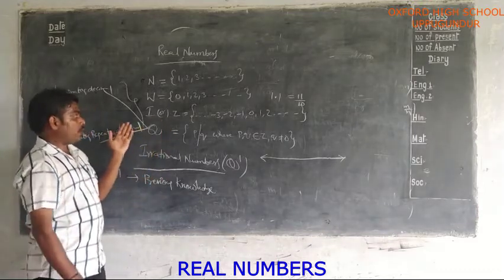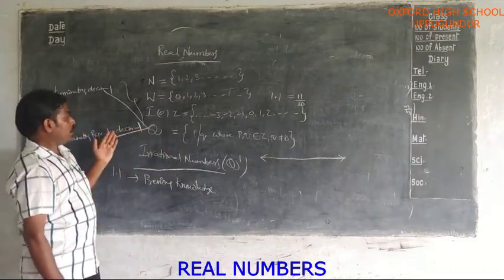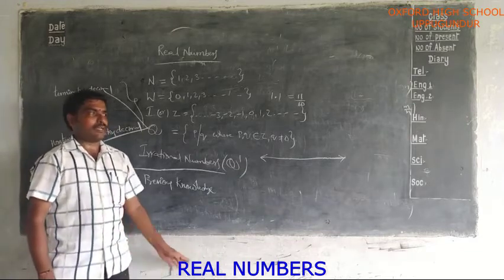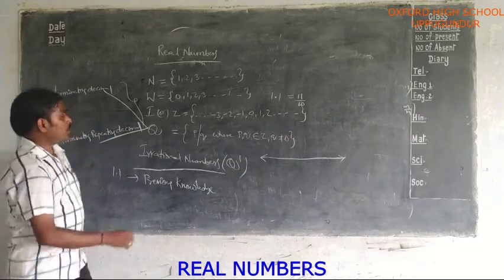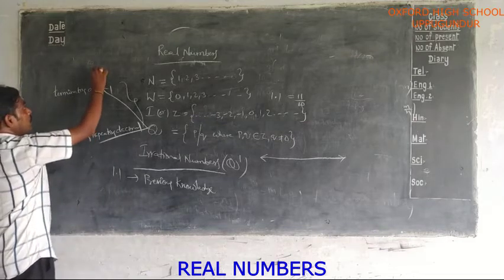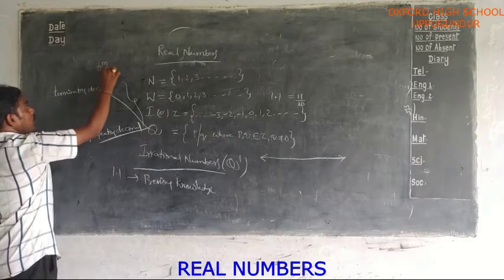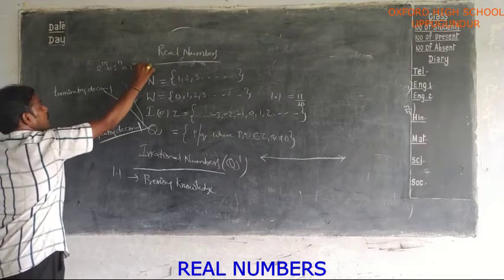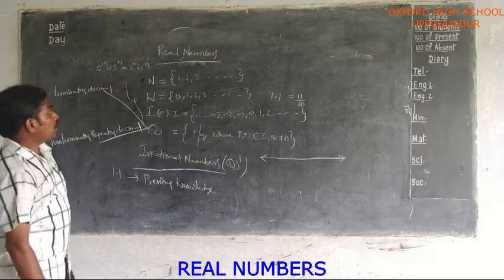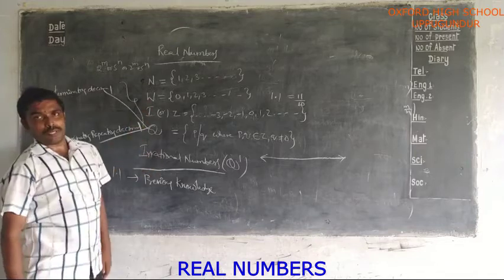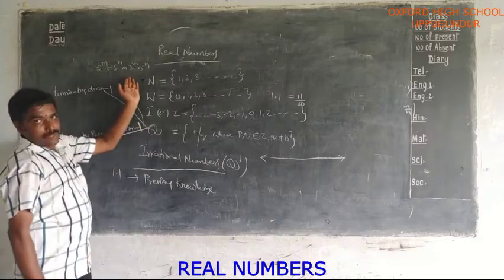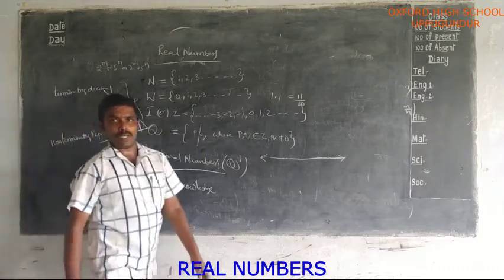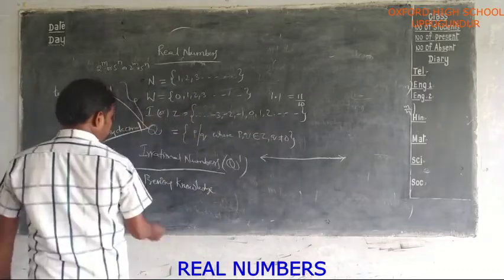Again, how can you say whether a rational number is a terminating decimal or a non-terminating decimal without actual division? That means if the denominator is in the form of 2 power m, or 5 power n, or 2 power m into 5 power n, we can say it is a terminating decimal, otherwise it is a non-terminating repeating decimal. By using this condition also, you can say whether a rational number is a terminating decimal or a non-terminating repeating decimal. Next step.